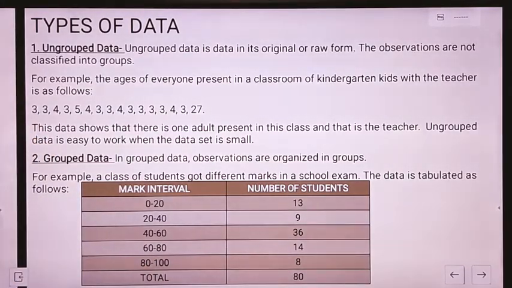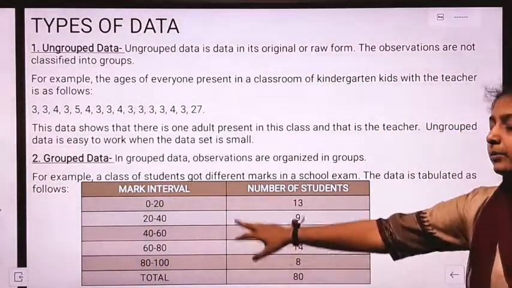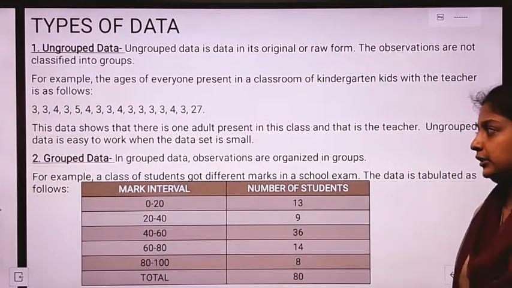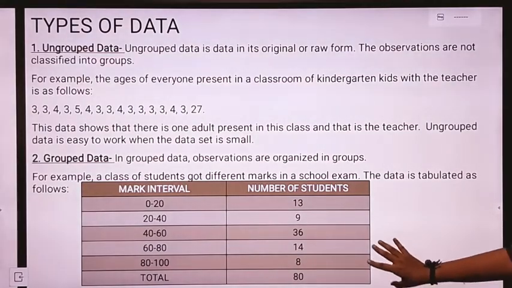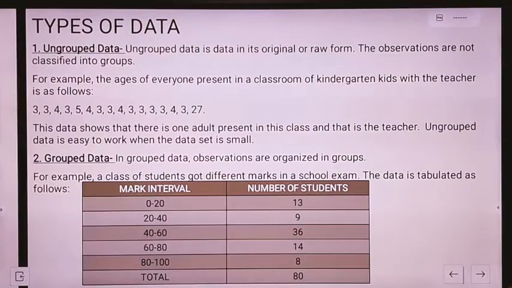So, this is how we classify the data into various groups by making a class interval or the mark interval. This kind of data is known as the grouped data, and this data in its rawest form is known as the ungrouped data.